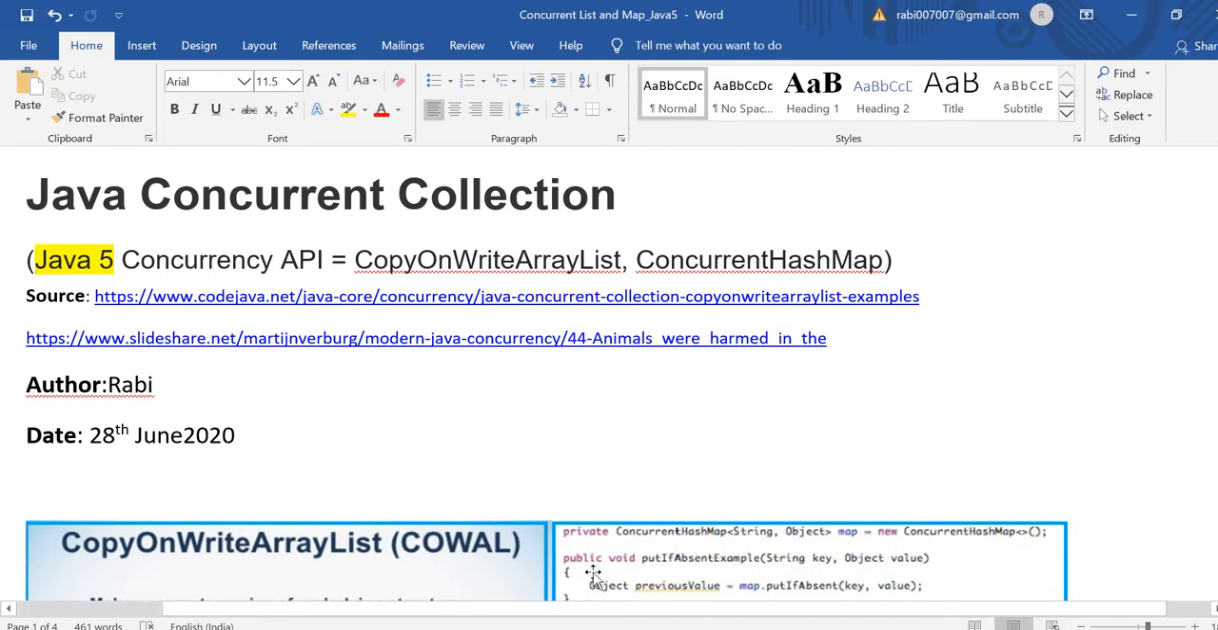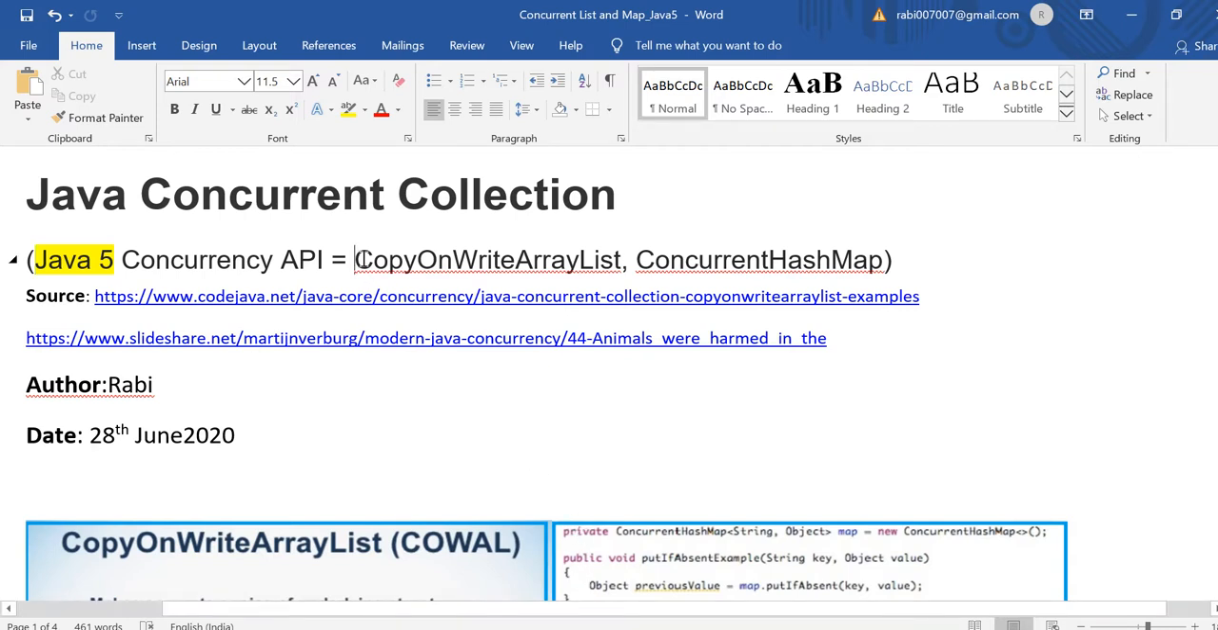An example: in a list collection, multiple threads concurrently add and concurrently read. What happens is that you might get a ConcurrentModificationException, right? So here is the solution.